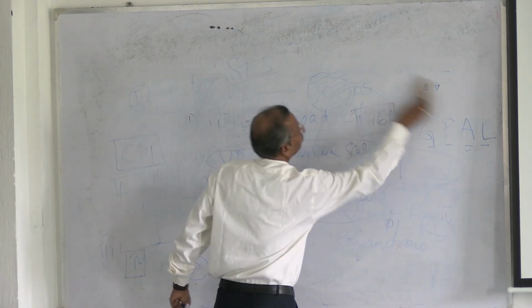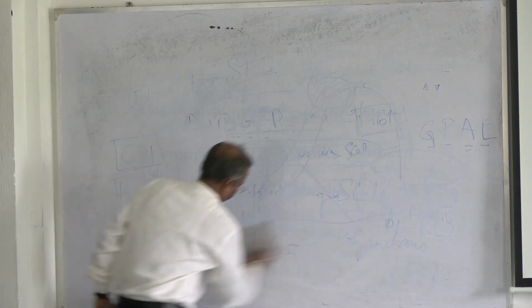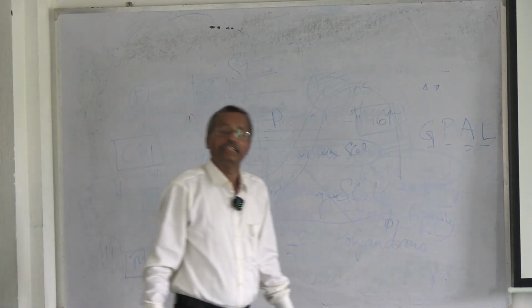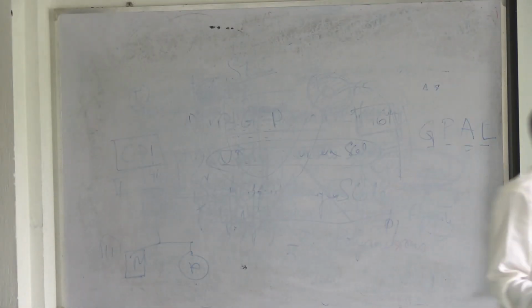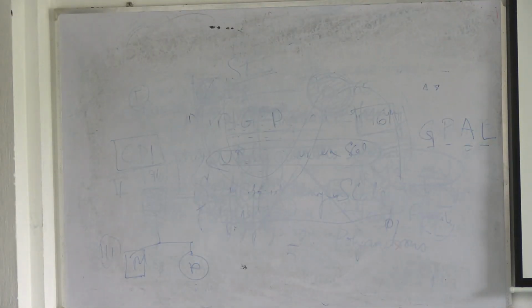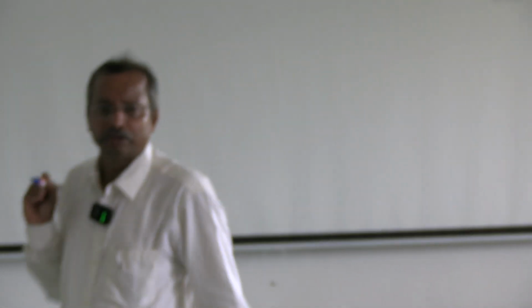So, which scale do we consider? The modified Kuppuswamy scale. What is that?